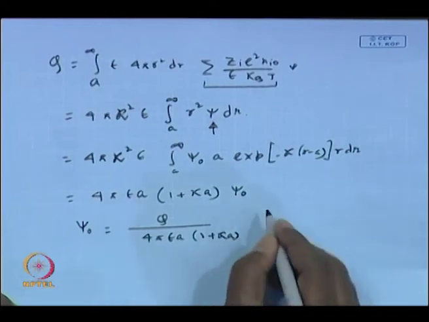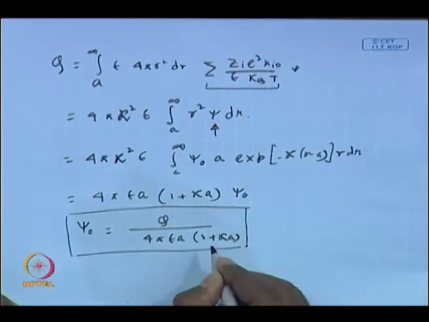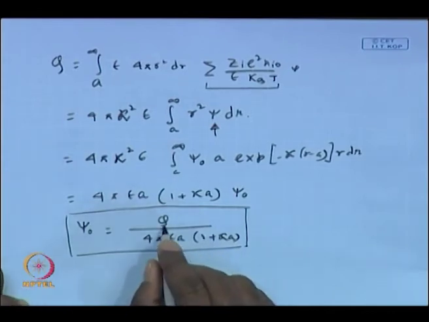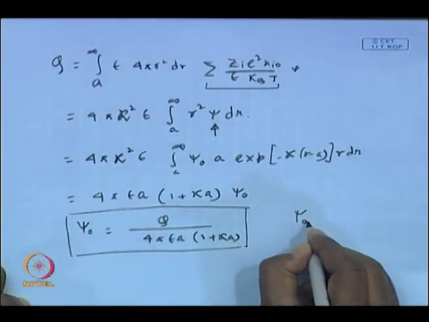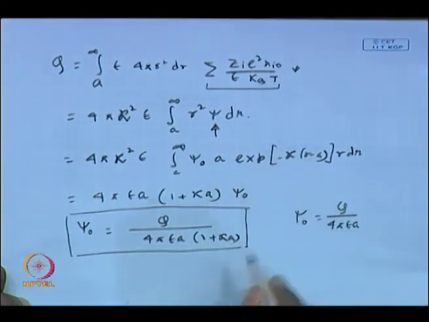So, let us see the difference between the electrostatic case and this system. If you compare this expression with the electrostatic case, that means a stationary charged sphere with surface charge q, then what was the psi naught on the surface? That was q divided by 4 pi epsilon a. So, what is the correction?